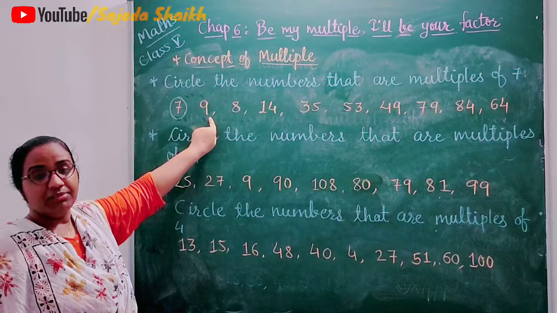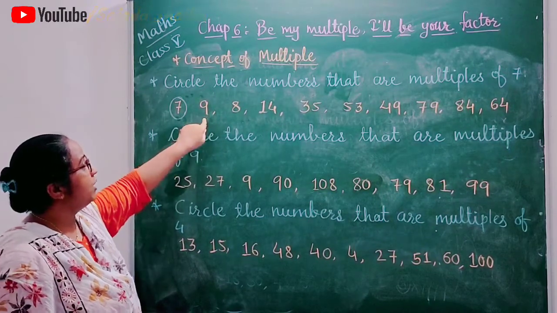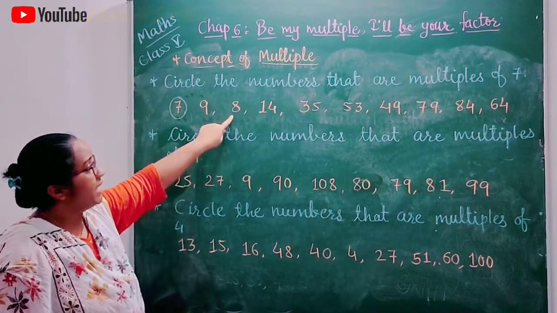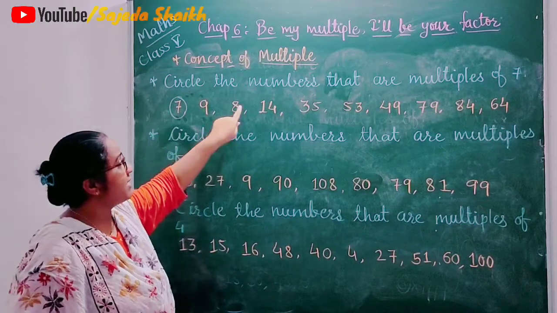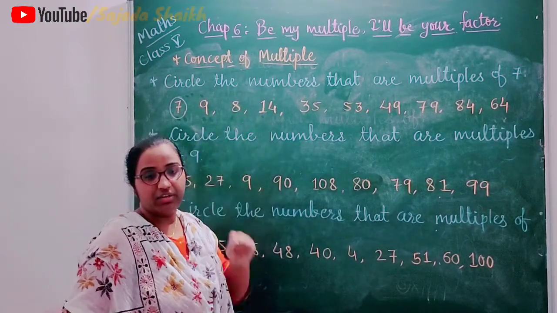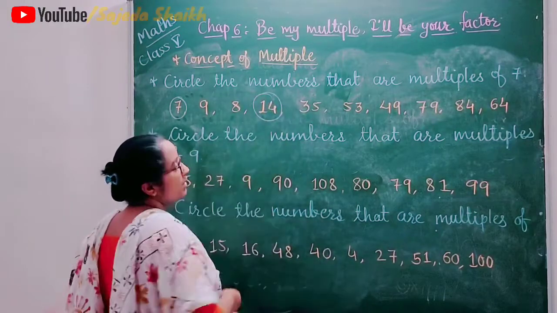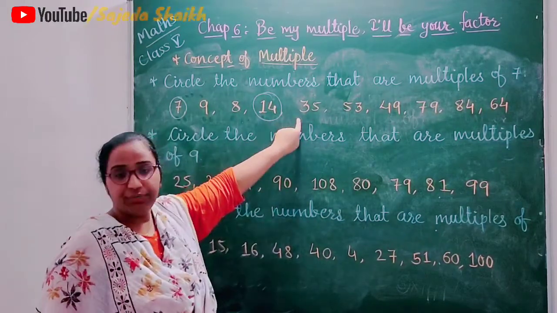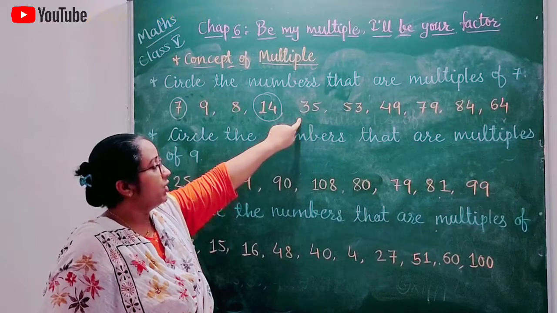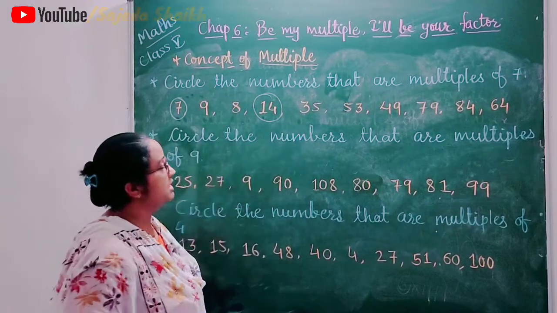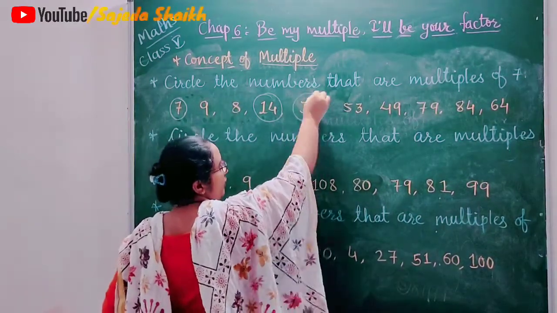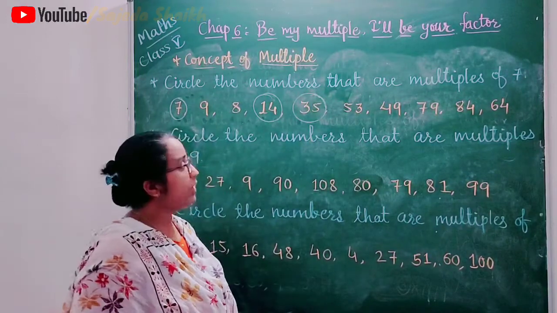It does not come in 7's table, so we will not put the circle. 8, it is also not there in 7's table. Then 14, we know 7 twos are 14, so we will circle this number. Then 35, it also comes in 7's table. 7 fives are 35, so that is also a multiple of 7.